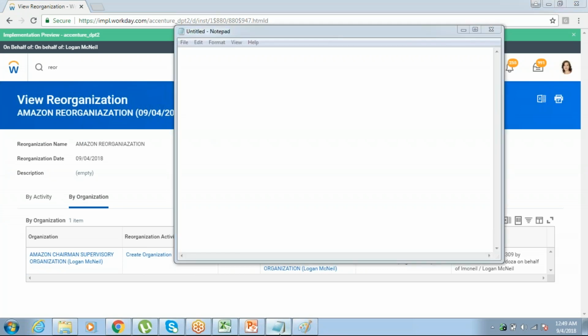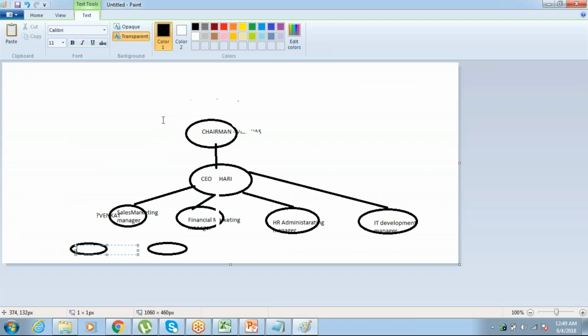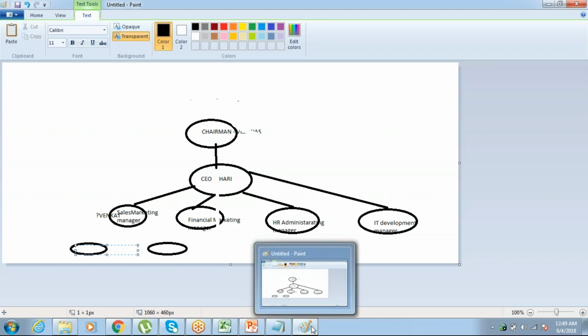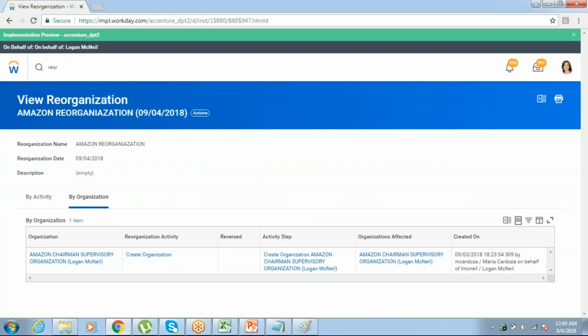Now, go to your diagram. Now, I created my chairman supervisory organization. Now, under chairman, who is there? CEO, right? So, CEO is reporting to chairman. He is a subordinate to the chairman. How to create that subordinate?